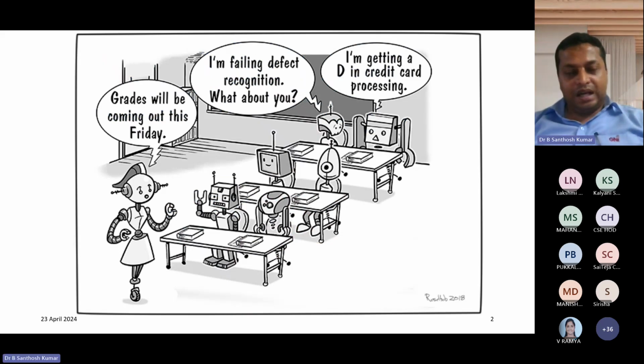Actually, the concept of artificial intelligence is that we are making machines think and act like humans. For example, we deliver lectures to students so that they perform well during examinations, and we can also make a machine attend classes like this. Here one machine takes the class for another machine. Maybe in the next 20 or 30 years, this may definitely come.